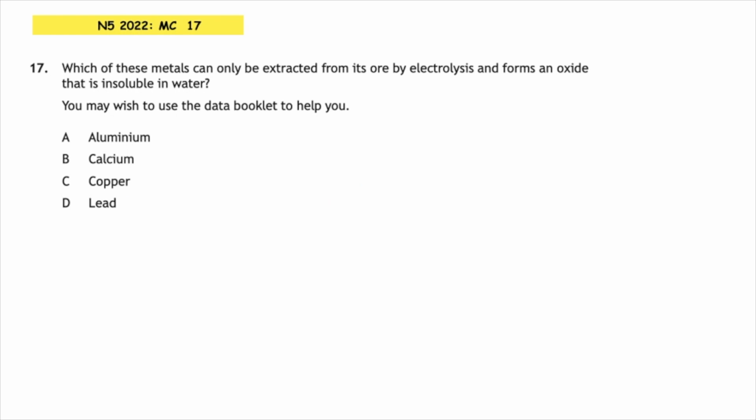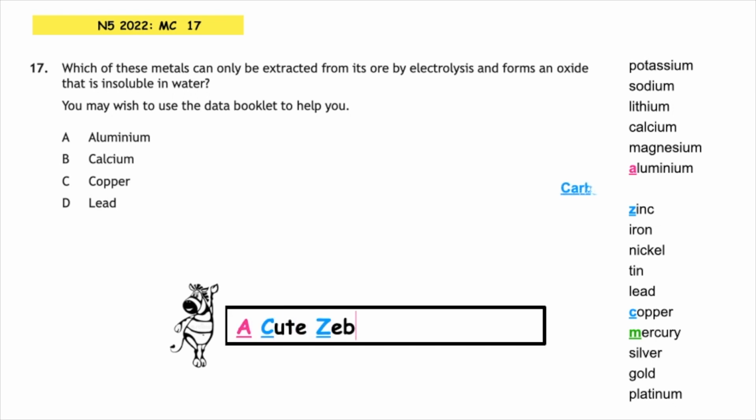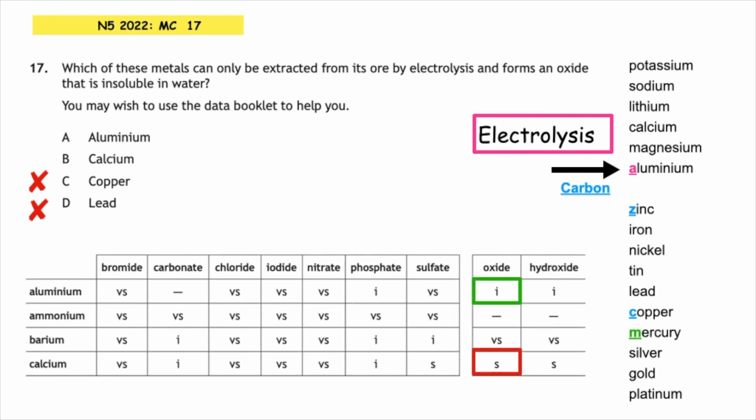Multiple choice 17. Which of these metals can only be extracted from its ore by electrolysis and forms an oxide that is insoluble in water? So remember, the reactivity series: potassium, sodium, calcium, magnesium, aluminium and above. You would need to use the process of electrolysis to obtain that metal from its oxide. So the only potential answers at the moment could be aluminium or calcium. We then want to look up aluminium oxide in the data booklet using page 8, and we can see that aluminium oxide is insoluble, whereas calcium oxide is soluble. So the correct answer to this is multiple choice answer A, aluminium.